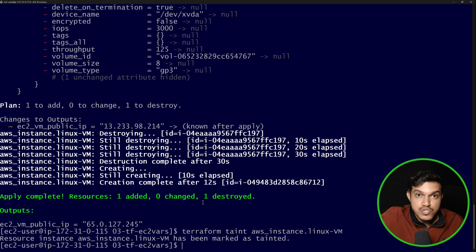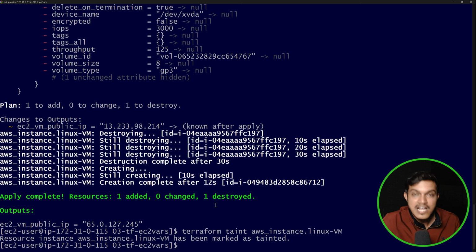Generally, if you don't taint, once the resource gets created and the state file gets generated, if you try to run the command terraform apply, a new resource will not be created. The existing resource will not be deleted. In that case, if you want to delete the resource which got created and recreate it, normally with the manual approach, you have to run the terraform destroy command. The resource will be deleted. Then you have to delete the Terraform state file, which is not recommended. Then again, you have to reinitialize and reapply.